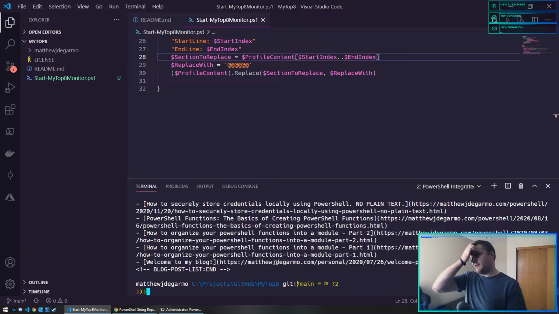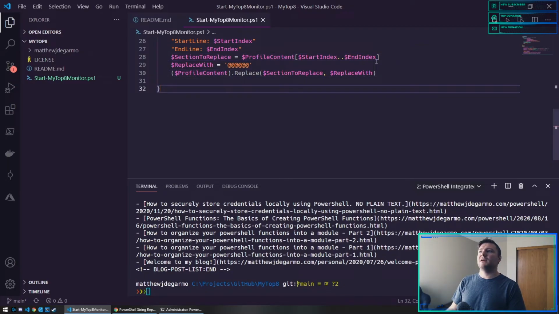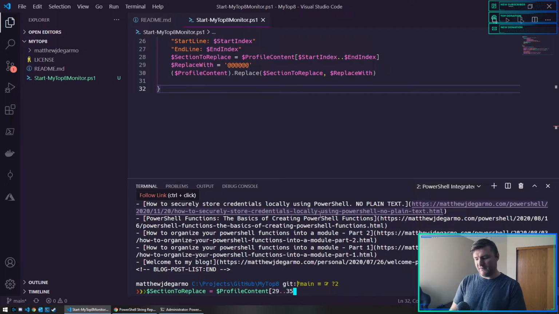Here we go. So I've recreated what the script is doing. I've got my profile content. And I want to say section to replace is equal to profile content from ranges 29 through 35.